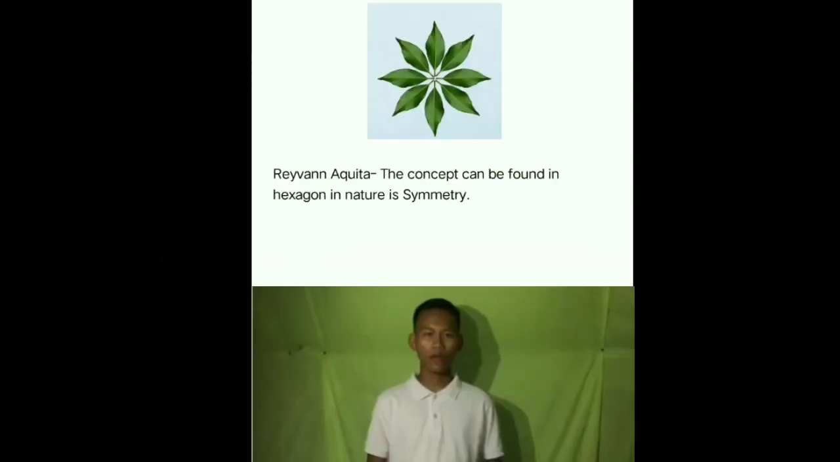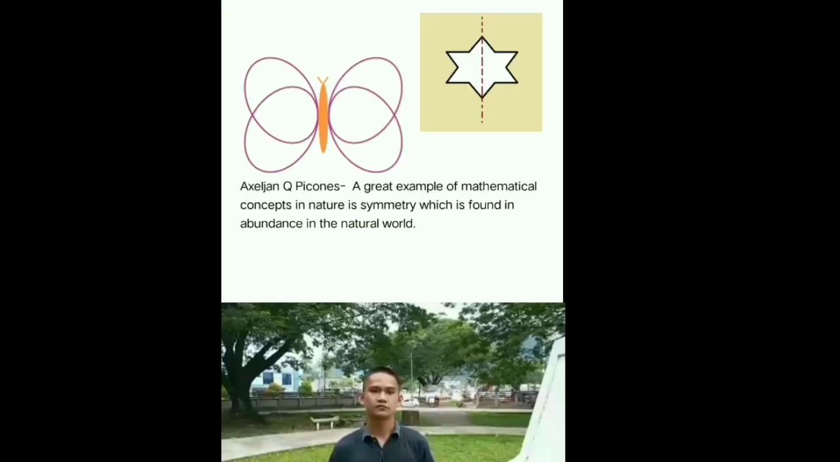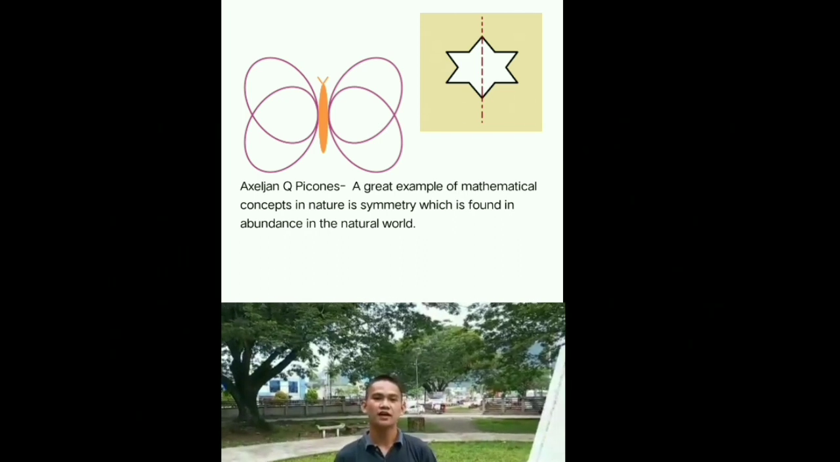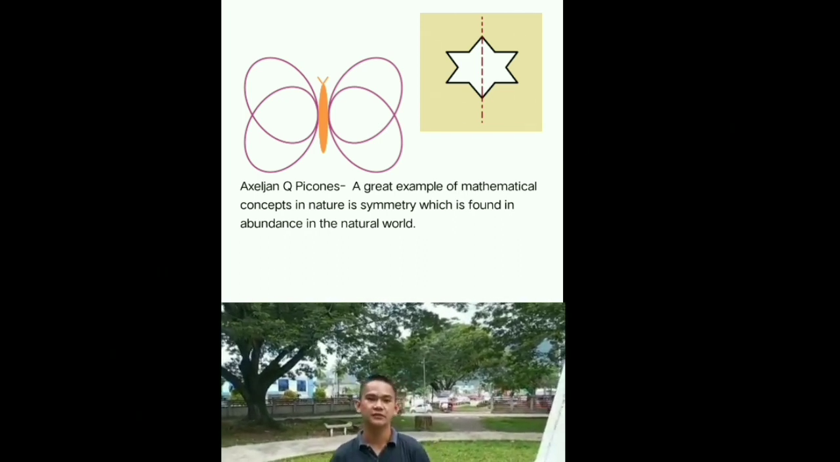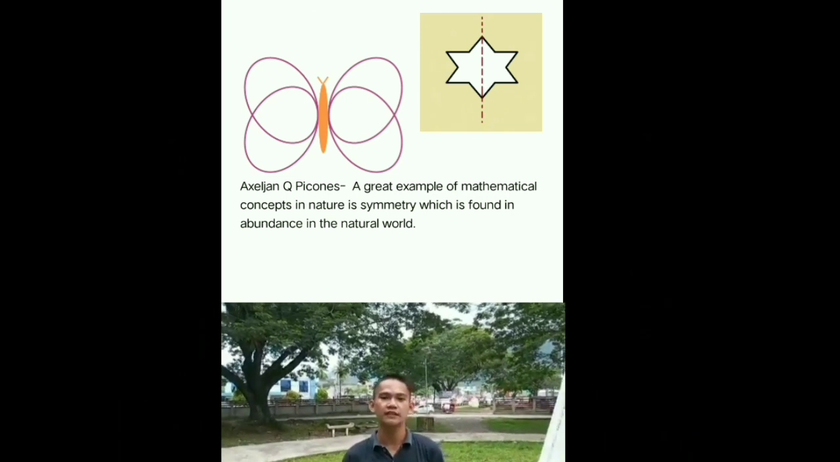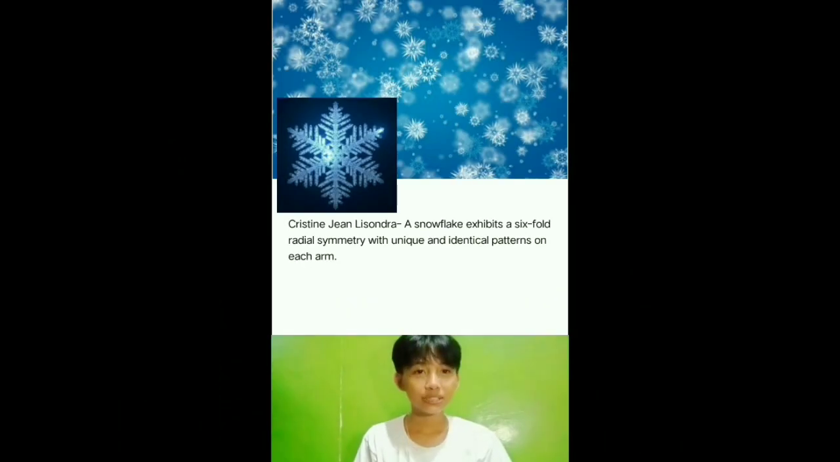nature. One concept that can be found in hexagons in nature is symmetry. A great example of a mathematical concept in nature is symmetry, which is found in abundance in the natural world. A snowflake exhibits a six-fold symmetry with a unique and identical pattern on each arm.